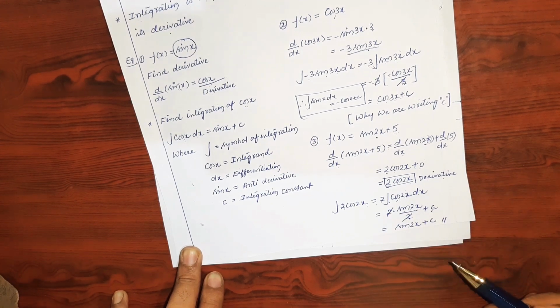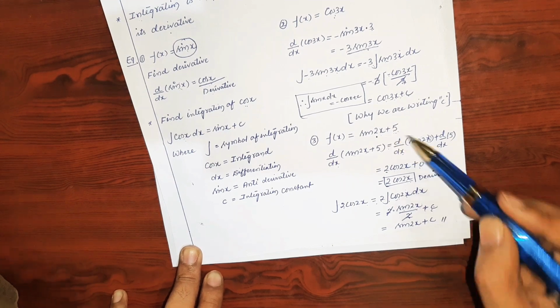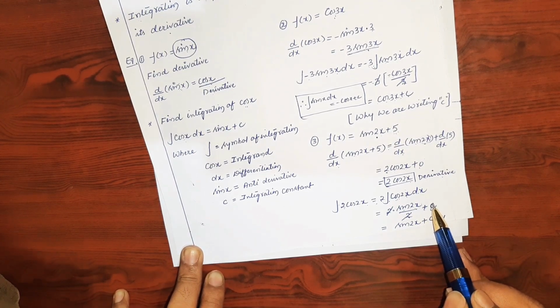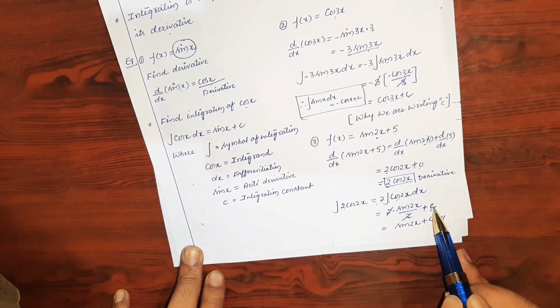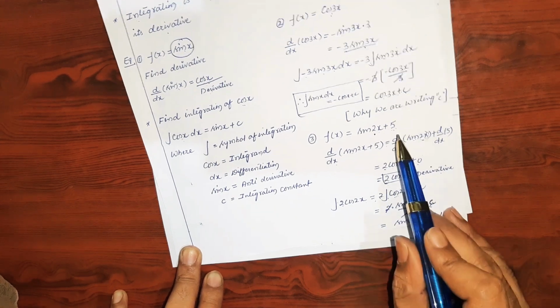In order to balance the equation in the form of the original function, we always have to write c after integrating the function. This is the reason why I am writing c.